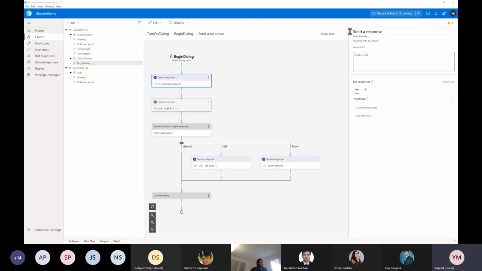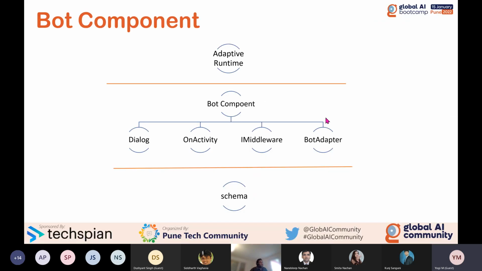Something is wrong with my mouse. It's not working properly. Sorry guys. I'll just go back to the application and go to my next slide.